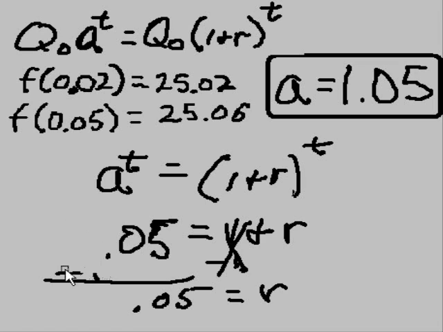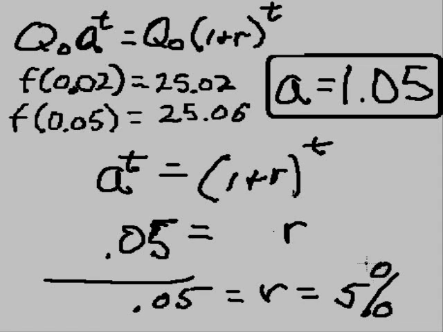The ones are gone. And there we go. 0.05 is equal to r. Which means what? It means 0.05 is equal to 5%. That's what that means. So the growth rate is equal to 5%. Ta-da! And we be done.